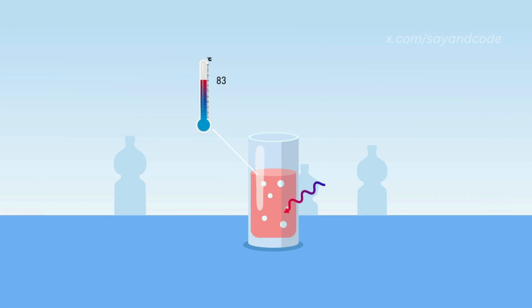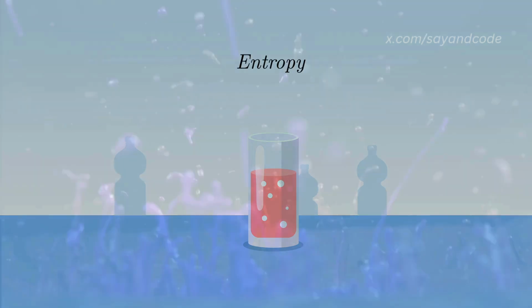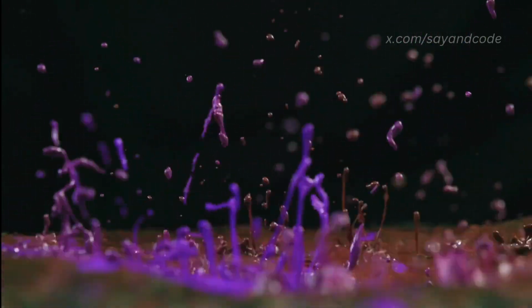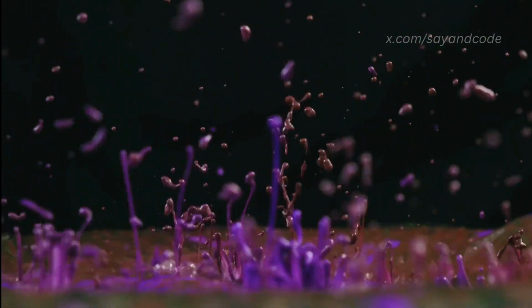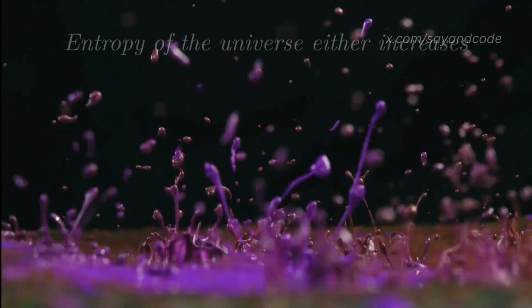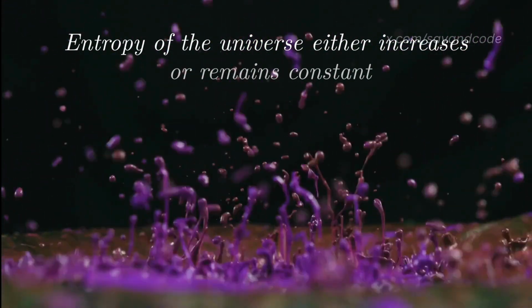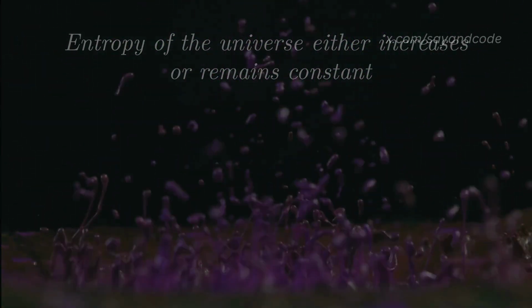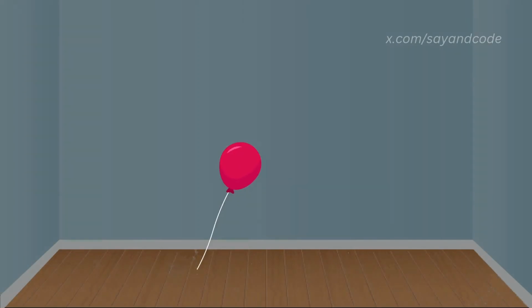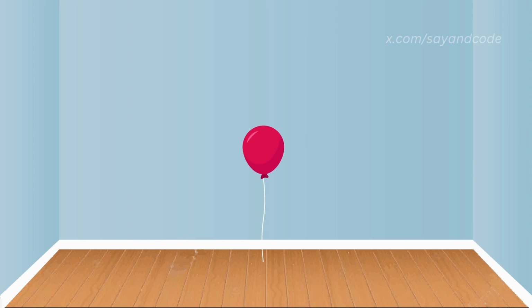To explain why processes happen in a particular direction, scientists introduced the second law of thermodynamics and the concept of entropy. Entropy is a measurement of randomness, or chaos. The second law states that processes will happen only if the entropy of the universe either increases or remains constant. To understand what entropy really means, imagine a balloon filled with some gas, which is kept inside an empty closed room. If we open the balloon, the gas will rush outside and will fill the room. But no matter how long we wait, the gas is not going to come back and fill the balloon.